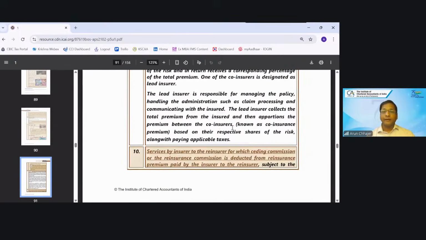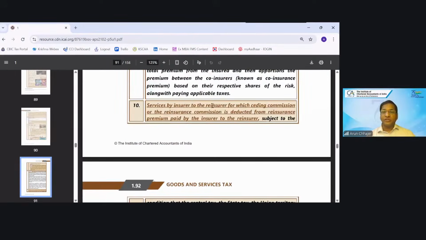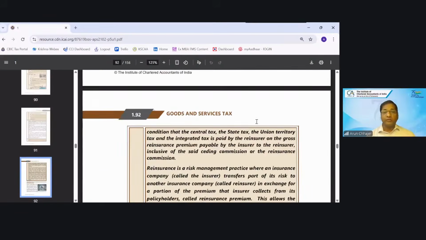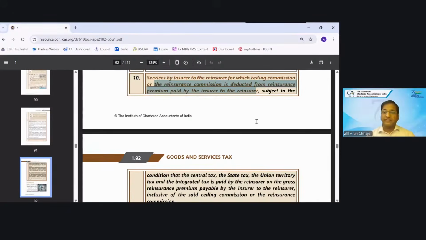And service by the insurer to the reinsurer for which ceding commission or reinsurance commission is deducted from the reinsurance premium paid by the insurer to the reinsurer. Again, they have clarified this by this circular.